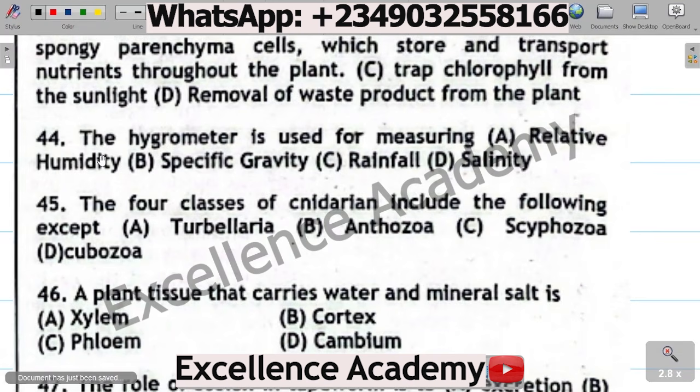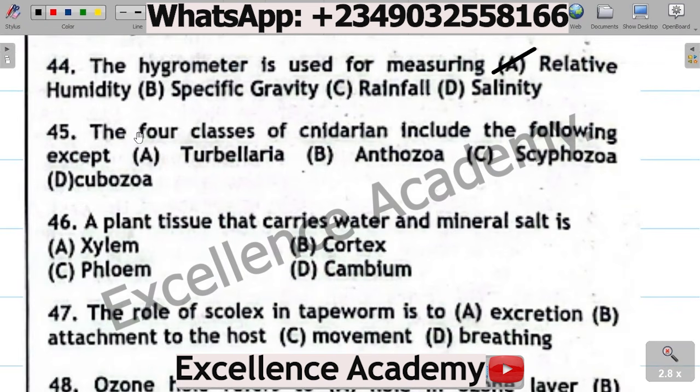Question 44. The hygrometer is used for measuring A. Relative humidity, B. Specific gravity, C. Rainfall, D. Salinity. The correct option is A. Relative humidity. Question 45. The four classes of cnidarian include the following except A. Turbellaria, B. Anthozoa, C. Scyphozoa, D. Cubozoa. The correct option is A.